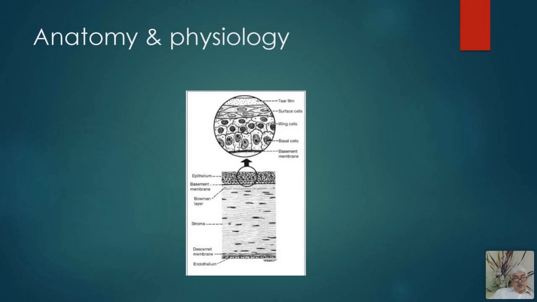And then there is Descemet's membrane. This is an elastic membrane that can resist the perforation of the eye by forming a descemetocele. And then at the end there is the endothelium. These are the histological features of the cornea.